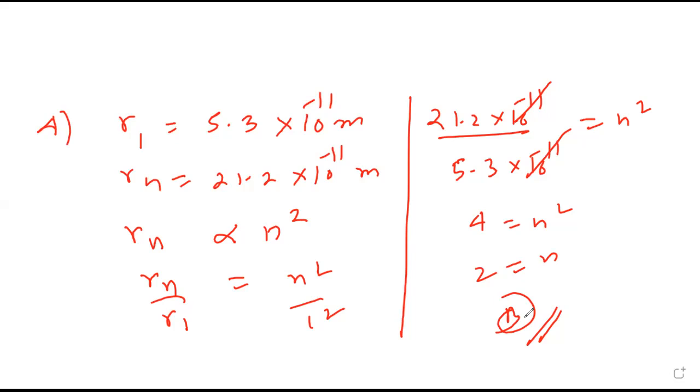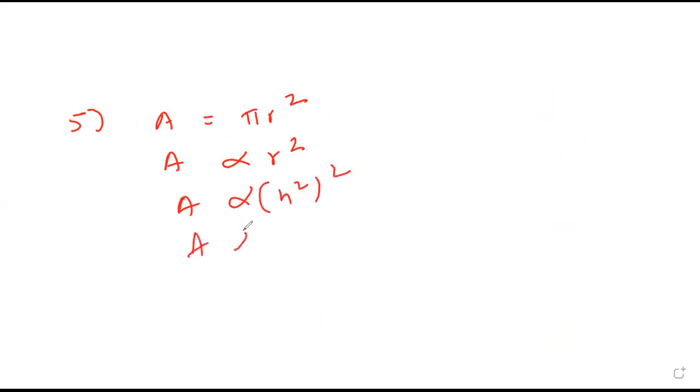Yes, sir. Next. Fifth. Area of electron orbit. Area means pi r square. So can I say it is r square, and r is n square? So n raised to 4, correct?